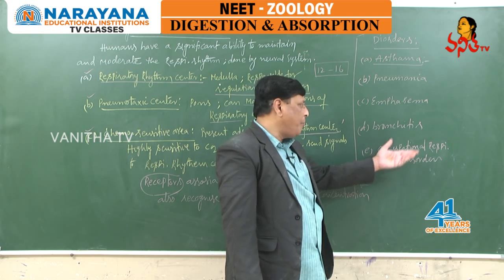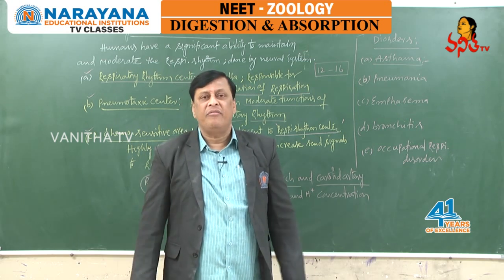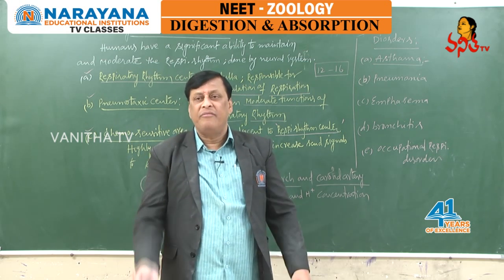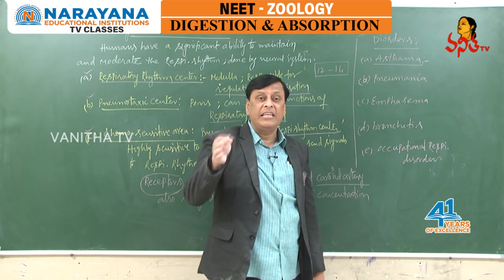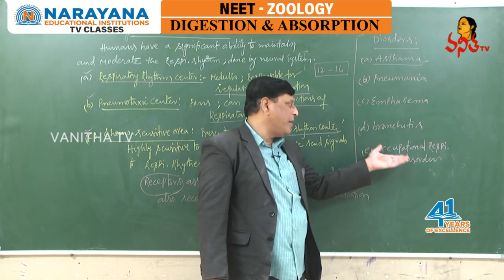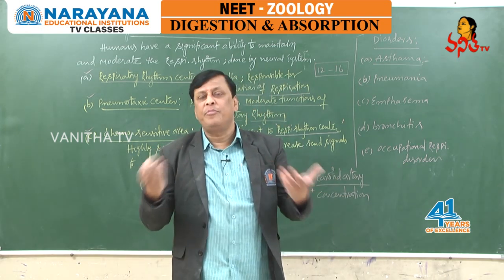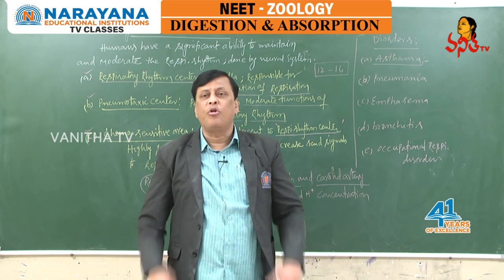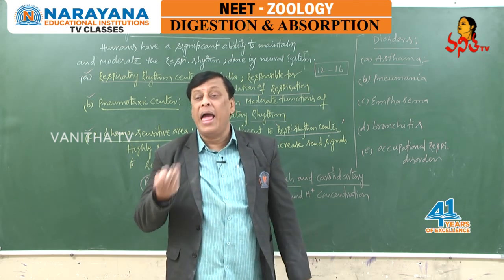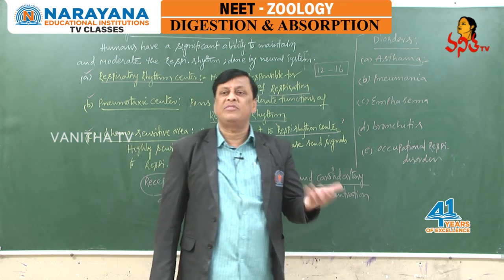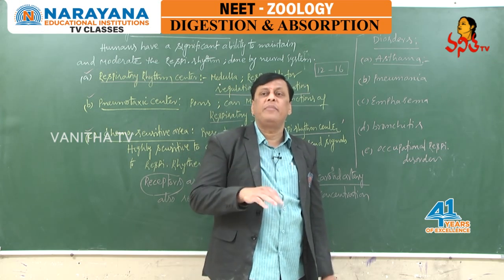Finally, we come to occupational respiratory disorders. People who work in different industries where pollutant particles are released come across different respiratory disorders when they inhale them. Because of their occupation, we call them occupational disorders. People who work in quarries are exposed to sand and silicon particles. In coal mines, carbon particles are automatically inhaled, and we can see black lung disease. In asbestos industries, where asbestos particles are released, they damage the lungs.